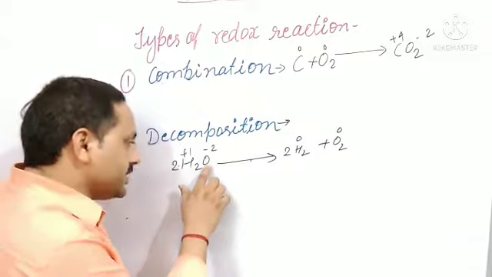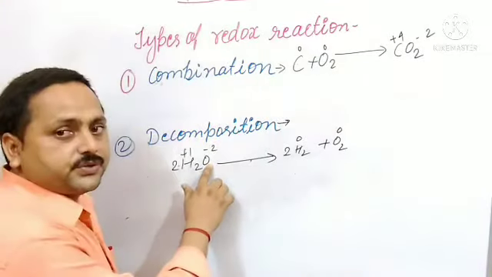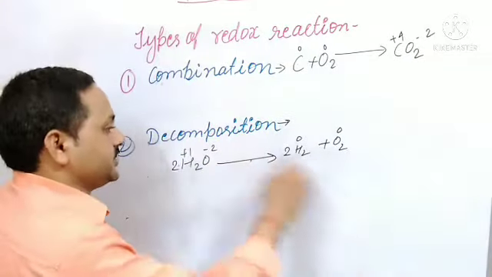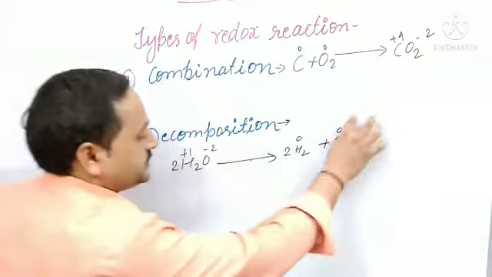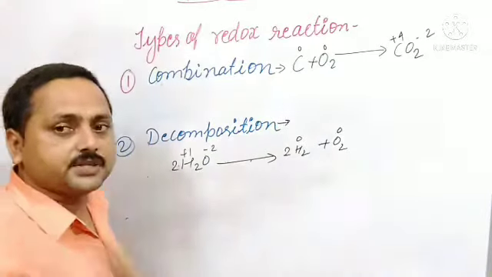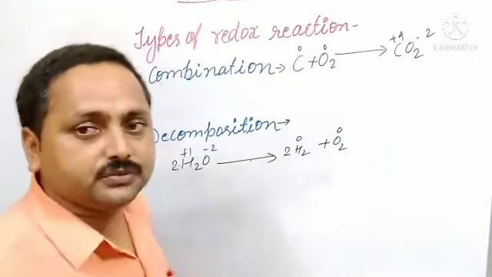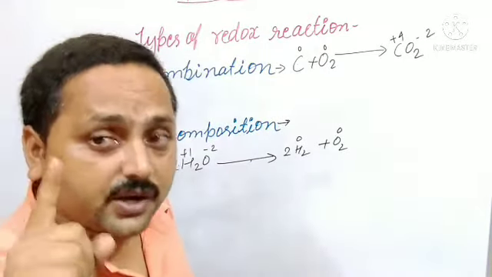Here the oxidation state of oxygen is -2 and there the oxidation state is 0. So here the oxidation state is increasing. So what you observe is that the oxidation state is changing. One is increasing, another is decreasing. So this is an example of a redox reaction. Okay children, so this is clear. And next we write, I will explain it. Okay.